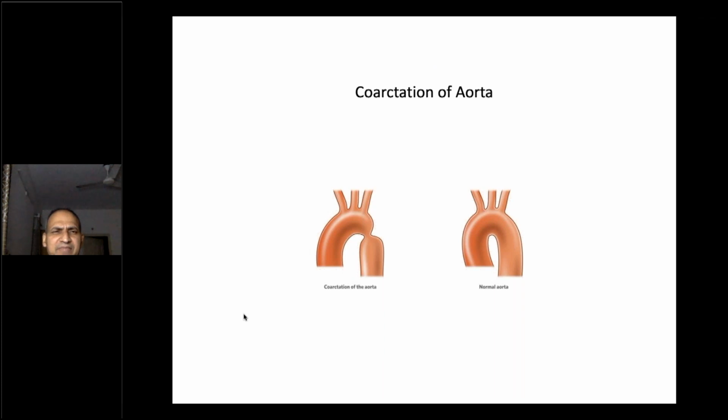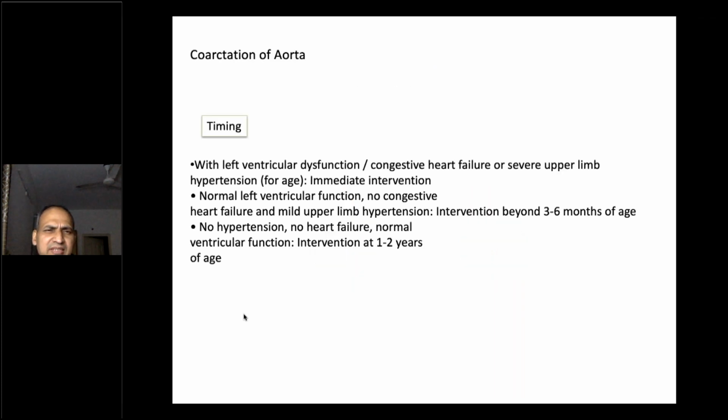Coarctation of the aorta. The timing of surgery is like this: if the patient is having left ventricular dysfunction, congestive heart failure, or severe upper limb hypertension, immediate intervention is required. Normal left ventricular function, no congestive heart failure, or mild upper limb hypertension, intervention is done beyond 3 to 6 months of age.